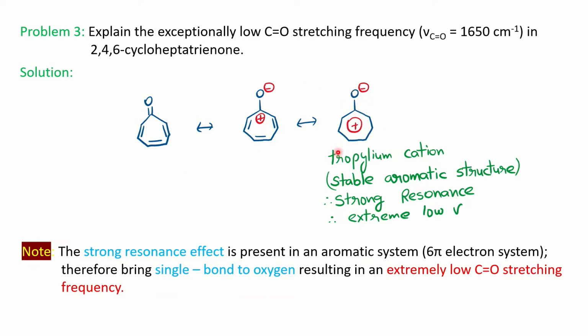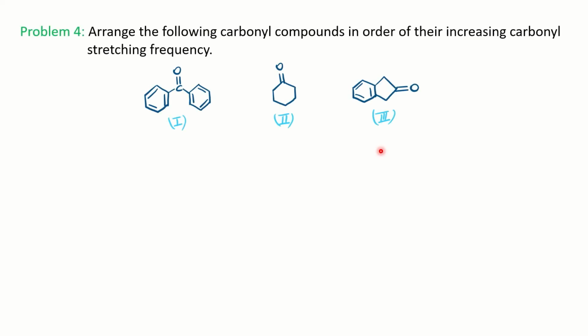So the reason is strong aromatic character and strong resonance, and we know resonance, or conjugation, is inversely proportional to the frequency, and so it decreases. Now this is the next problem, where 3 carbonyl compounds have been given. You have to write down the increasing carbonyl stretching frequency order for this.